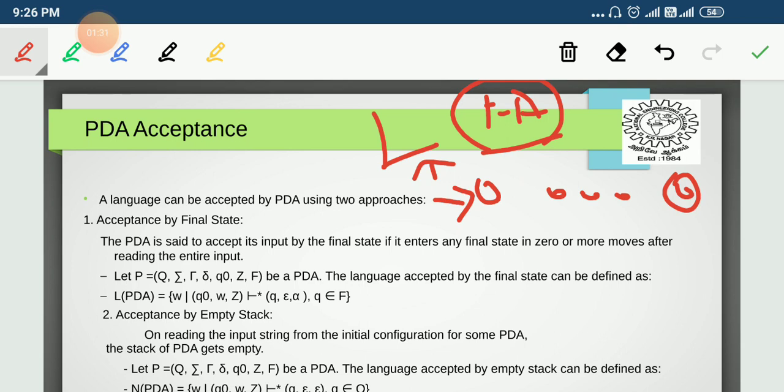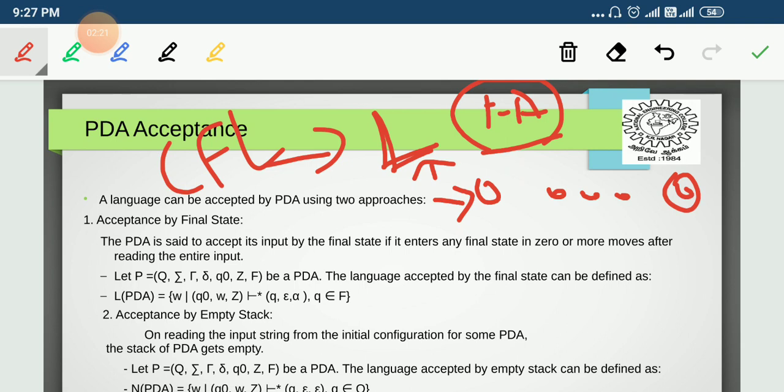When we construct a push-down automaton for a language L that is a CFL, because push-down automata only recognize context-free languages, we process the strings in L starting from the start state, moving through a number of states, and finally entering the final or accepting state. That approach we call acceptance by final state.